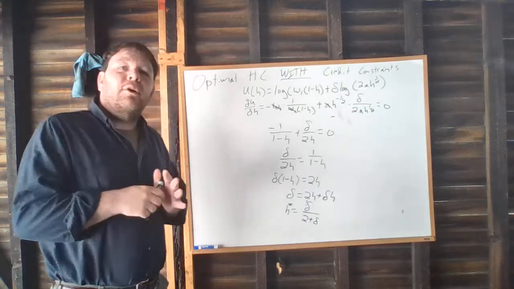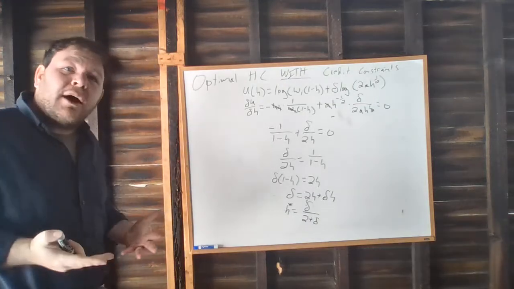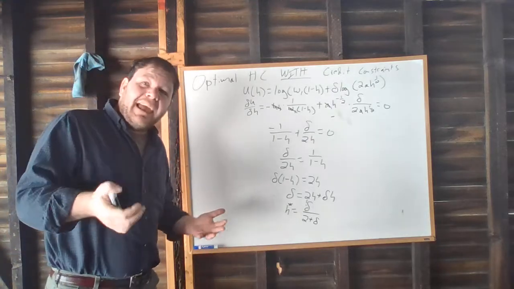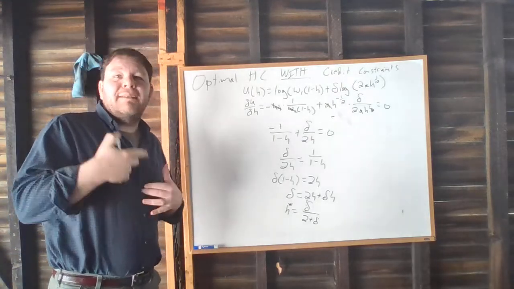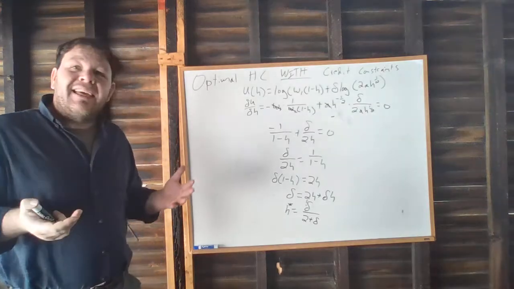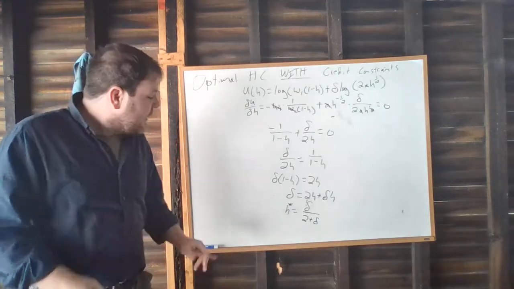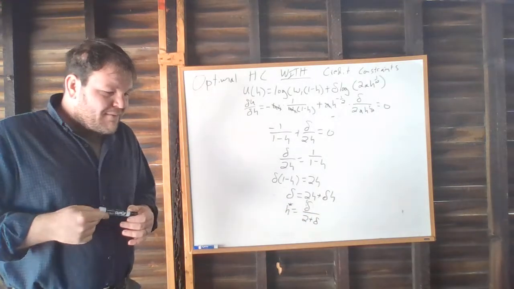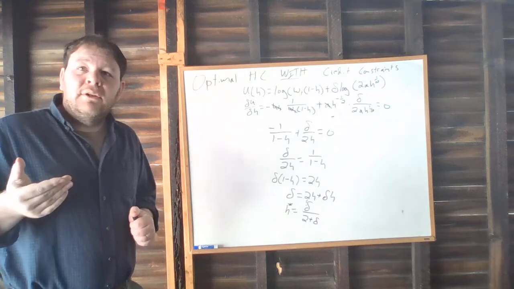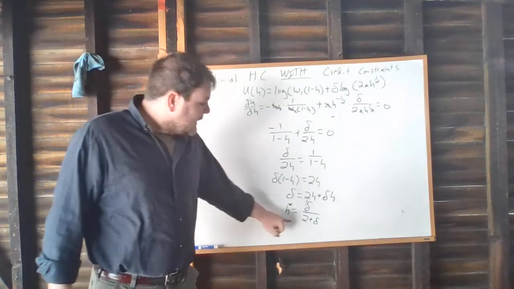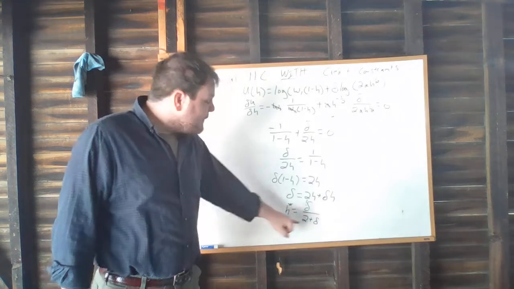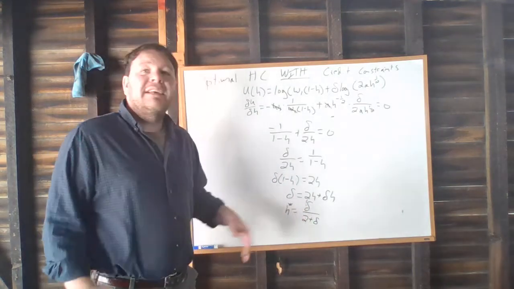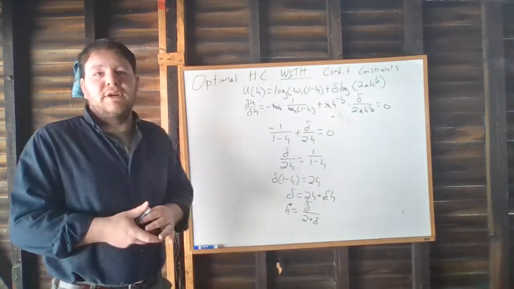And I'm just going to mention one more thing. If we think about what's the more realistic model, we're generally going to believe when we think about credit constraints that people are able to save, but they might have restrictions on how much they can borrow. In other words, what we might really think is that our human capital is going to be whatever's lower between this value and the value that we found in our unconstrained model. In other words, if we would like to get less human capital than this, if we're able to borrow and save, we would be able to do so.